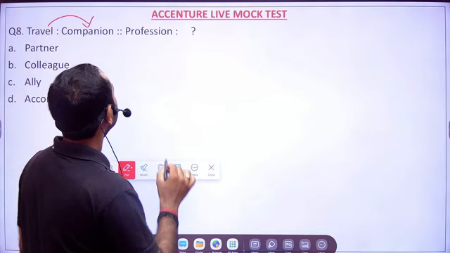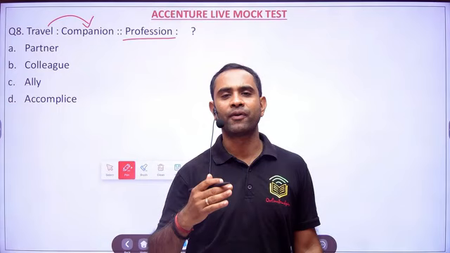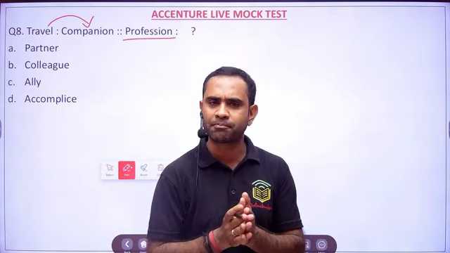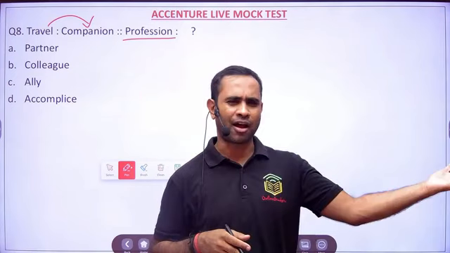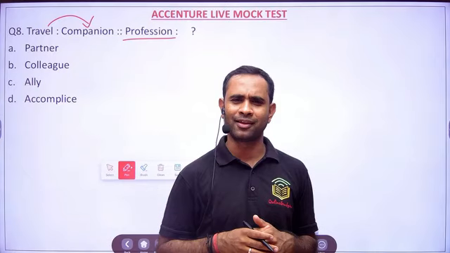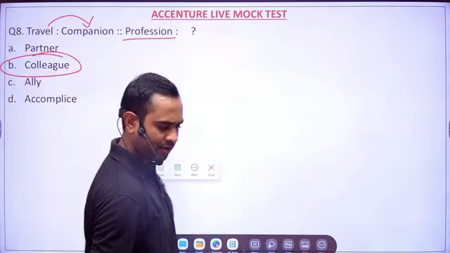In profession, once you join TCS, Accenture, Infosys, or any company, the people in your team will become your colleagues, right? You'll start saying, Rahul is my colleague, Sweetie is my colleague. So that colleague here will be option B. In your profession, you will have a colleague.